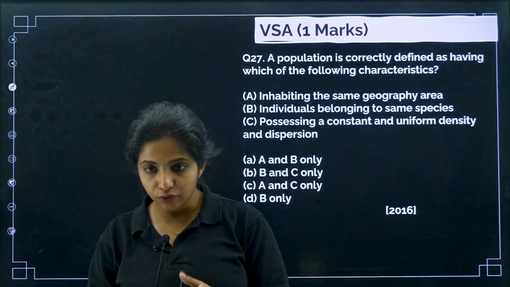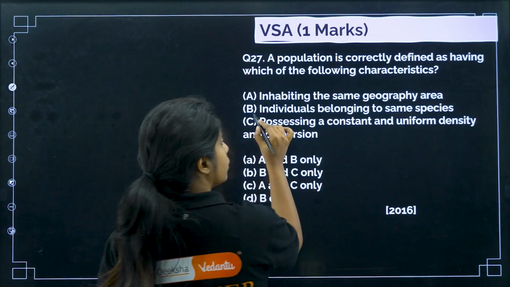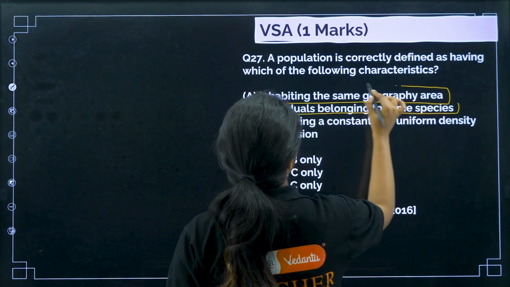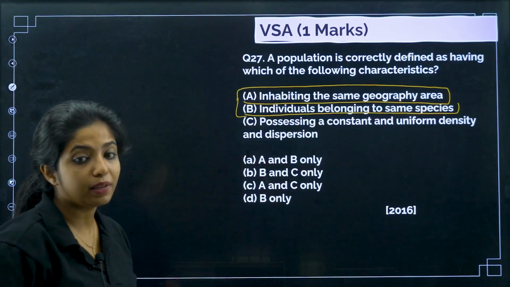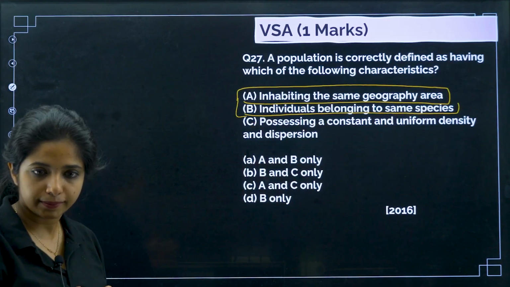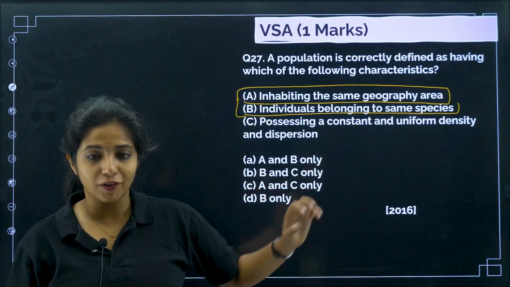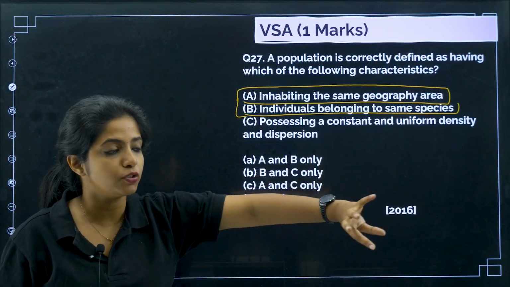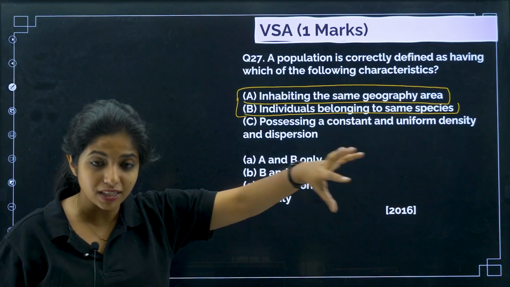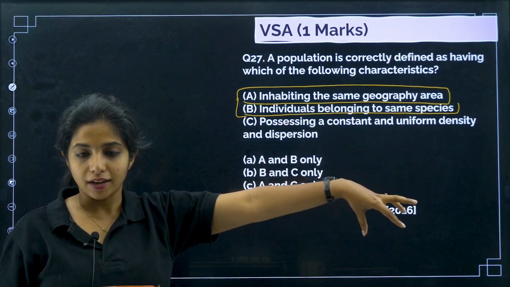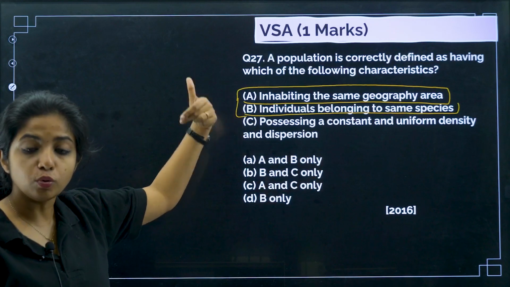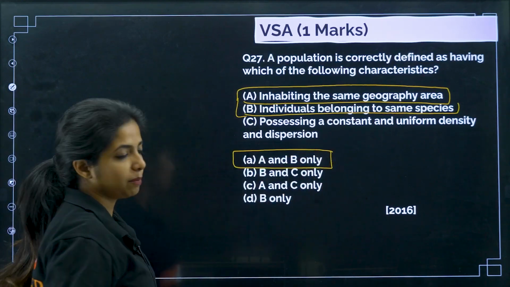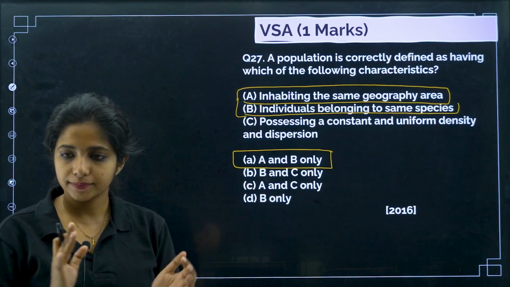So population is correctly defined as what? We always look for this. Individuals belonging to the same species, yes, but they also inhabit the same geographical area as well. So this is what you mean by a population. This is the population of Africa, as in the ones who are there in just Africa. And population of what? Human beings. So all the human beings are of the same species, and they are in the same geographical area. That is what you mean by population. So I'll say A and B, both of them are correct.